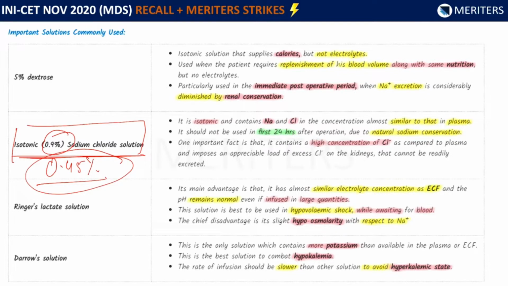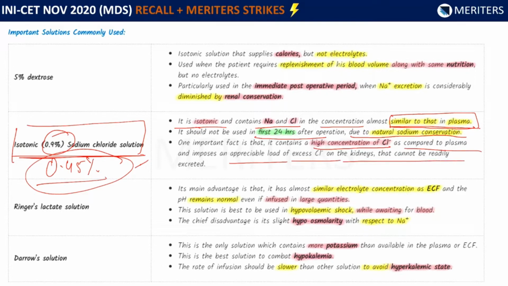So that is hypotonic. Now, what are the important characteristics of this isotonic sodium chloride solution? It is isotonic, containing sodium and chloride in concentrations almost similar to those in the plasma. That's why it is isotonic. It should not be used in the first 24 hours after operation due to natural sodium conservation. One important fact is that it has a high concentration of chloride compared to plasma and imposes an appreciable load of excess chloride on the kidneys that cannot be readily excreted. Similarly, other solutions are also given in the bite. Go through those also: 5% dextrose, Ringer lactate, Darrow solutions. Important features of all of these are given in the bites.